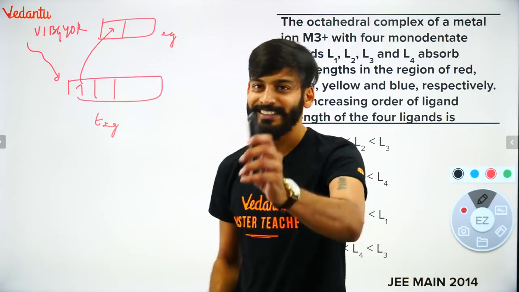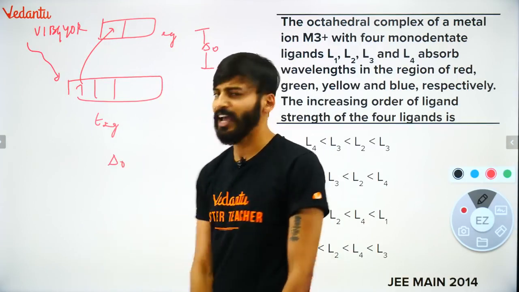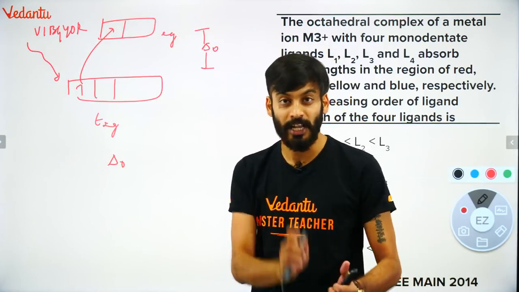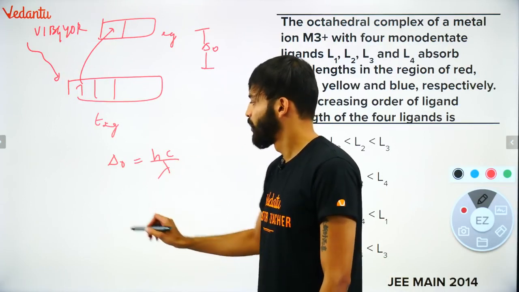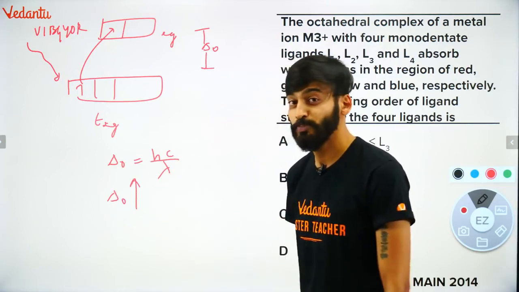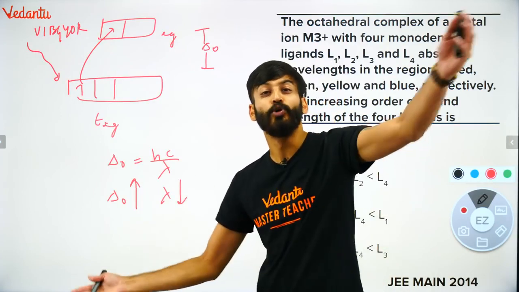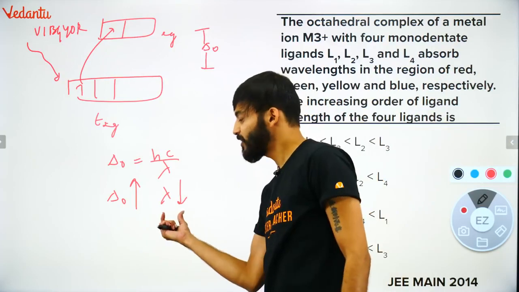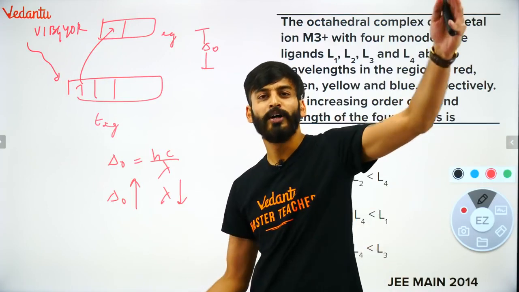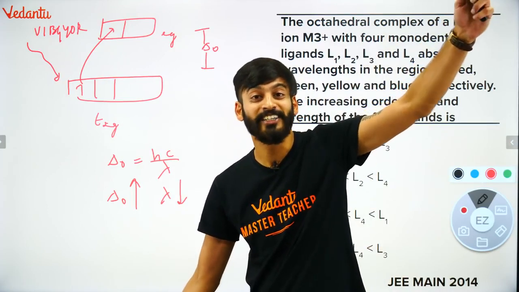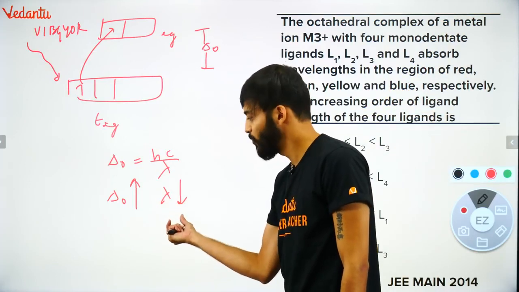All right. Now check this out. For different complex, splitting is different. And in my session, I have told splitting. If you check out my YouTube sessions, I'll help you out with the extra point. So this is delta naught is equal to hc by lambda. If your splitting is more, बच्चों, lambda would be less. ठीक है? If splitting is more, it means a very strong ligand is there. It will absorb a very small wavelength. If splitting is more, a strong ligand is there. So the wavelength of radiation that the complex has absorbed must be very less.